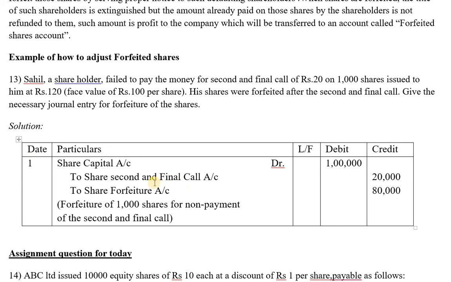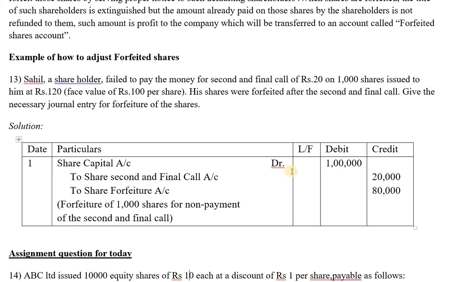Just try understanding this. Generally, this is the journal entry that we give when the shares are forfeited. The general journal entry that we used to give in the previous sessions was share capital account debit to share second and final call account. This was the entry that we used to give for call money being made due. Now this forfeiture is being adjusted in the same journal entry. How do we adjust it? Let's see how the values are filled in for this particular question.